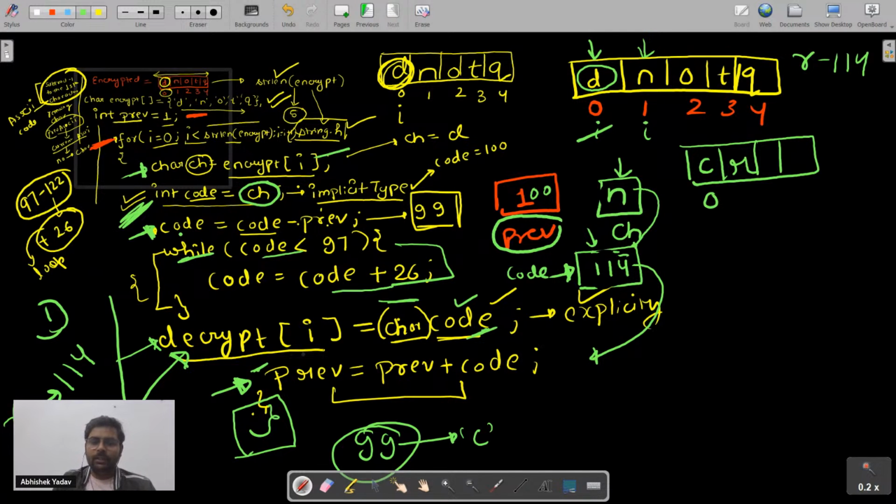After that, what I am doing? See, previous is equal to previous plus code. The value of previous is what, guys? It is 10. Correct? Data type of I is not declared. Yeah, this is a pseudo code, that's why I have not declared that part. Okay, we will declare this thing, but the idea is clear, guys, what I am doing here. Yes or no? Idea is clear.